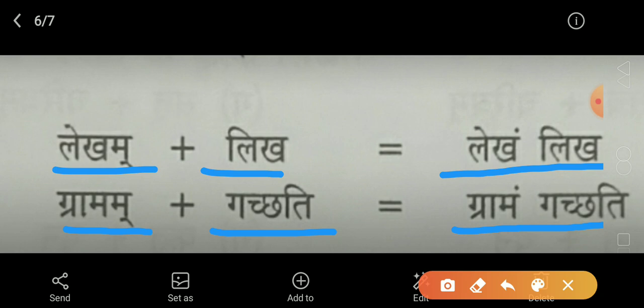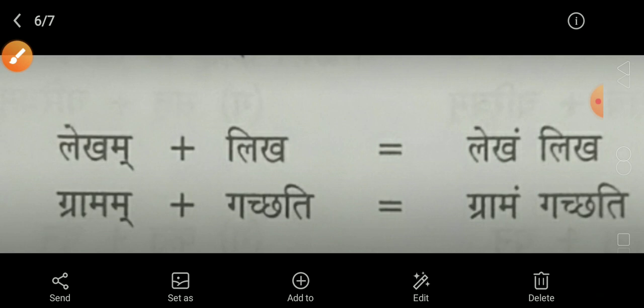Simply, now this is to be understood that if a consonant comes after a halant ma, then the halant ma is supposed to be changed into anuswara, and that's why this kind of sandhi is called anuswara sandhi. And all these activities take place due to a consonant.